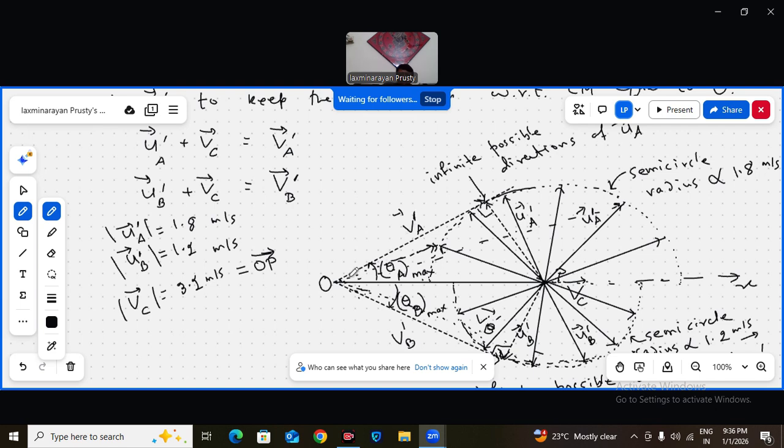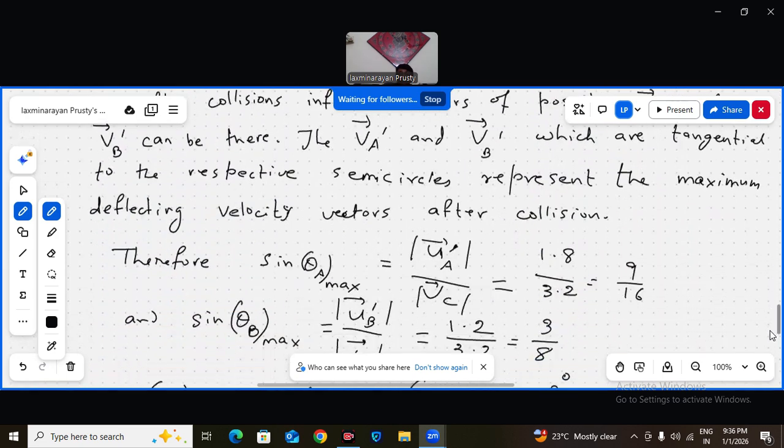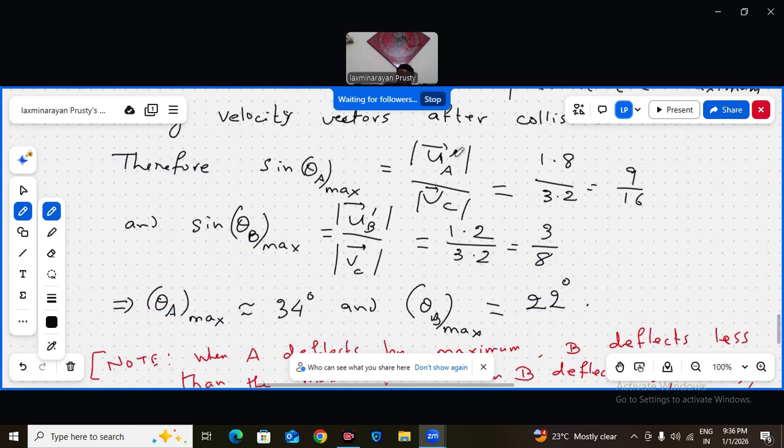Dash means after collision. So which VA dash bar will make the maximum angle of deflection, deviation from the x-axis, the original direction of motion? The one which is tangent to the circle. Others will be making a smaller angle. The tangent means 90 degrees. So sin theta A max will be UA dash magnitude by VC magnitude. That's what I wrote. So sin theta max is UA dash magnitude by VC magnitude, that is 1.8 by 3.2, 9 by 16.